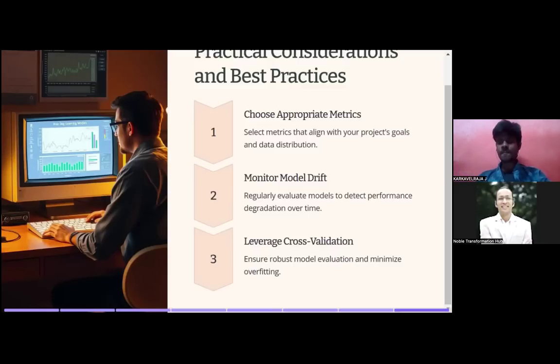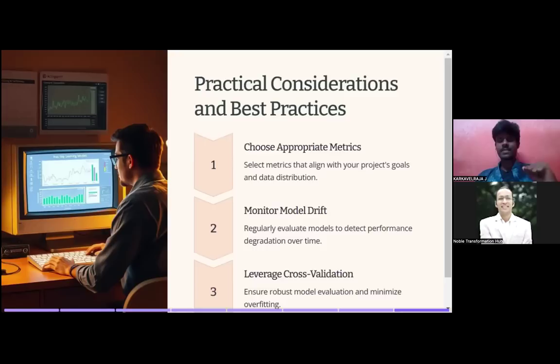Underfitting means we have trained our model, but the model doesn't work even for the training data itself. Overfitting means we have trained our model and it works 100% for training data, but 0% for testing data. Then it is called overfitting. I hope this is the 26th time we are explaining. So, guys, this is all about metrics which are used to evaluate deep learning models.